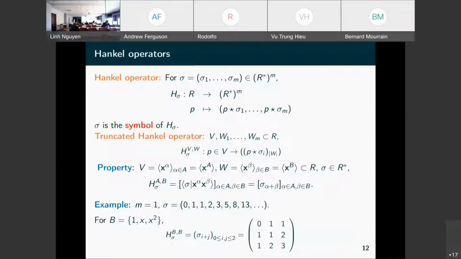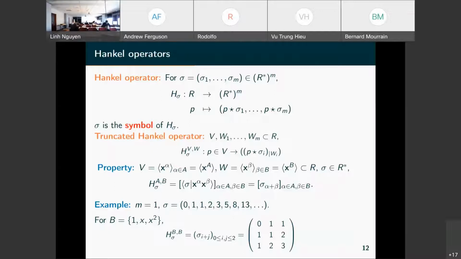So for that, we can specify what are the elements indexing the rows and columns of the matrix. Then the matrix will be the application of sigma to the product of the two elements indexing the row and the column.